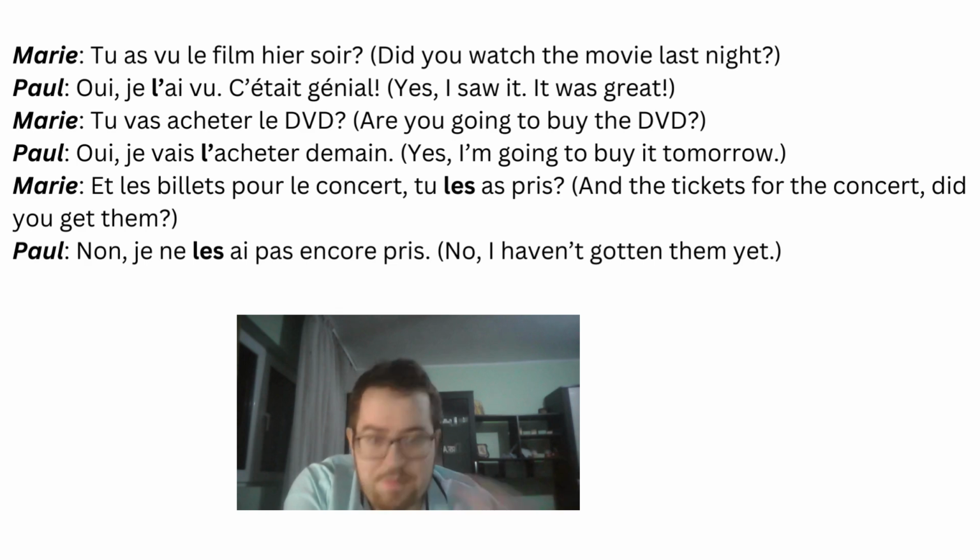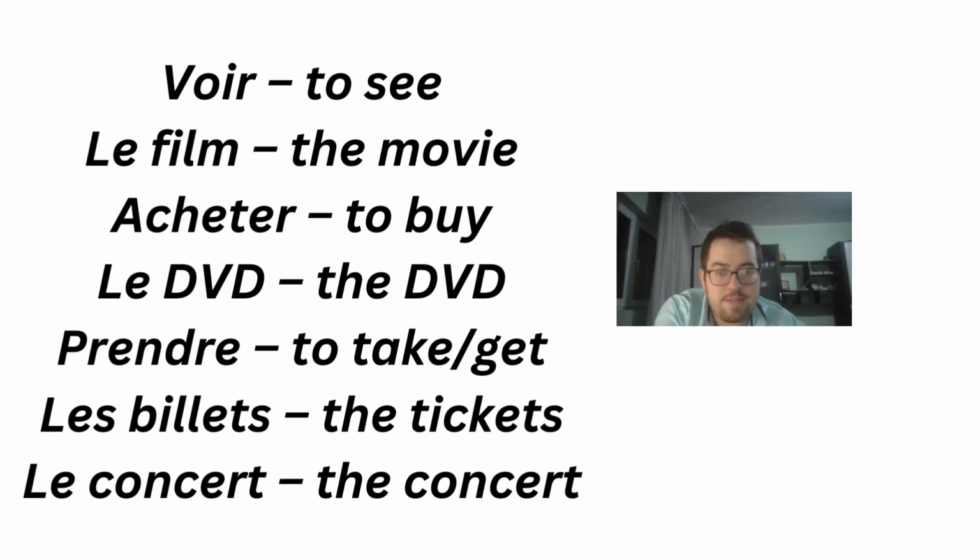Now we're going to review the vocabulary that we've learned here. So we have the verb voir, which is to see, and it has the past participle of vu, as we've seen before. Le film is the movie. Acheter, it means to buy. Le DVD is the DVD. Prendre, it is to take or get. Les billets are the tickets. And le concert is the concert.